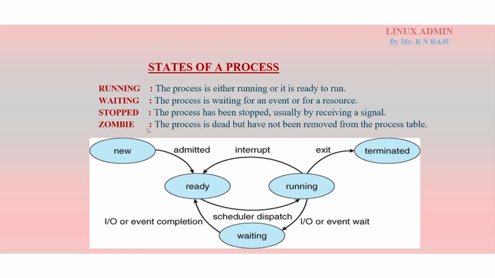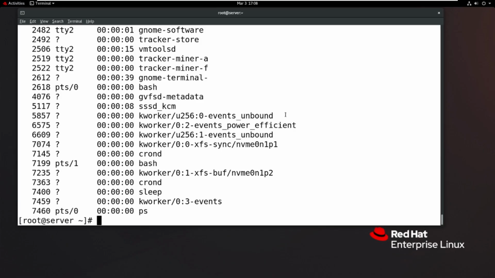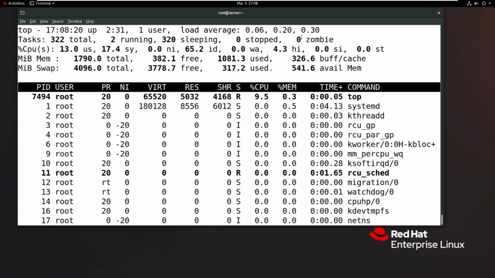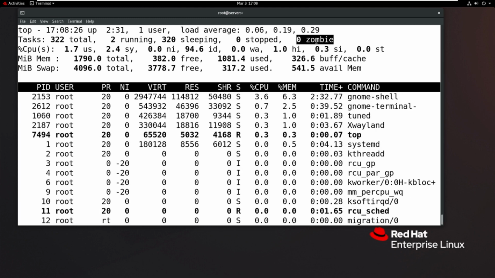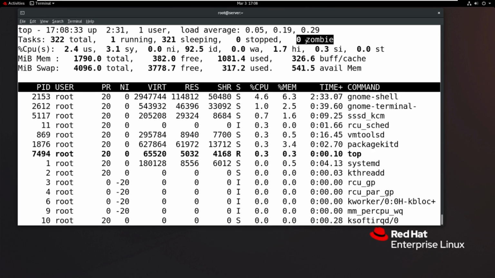So what is a zombie process? The process is dead but has not been removed from the process table. That is nothing but a zombie. Sometimes the process is dead, but has not been removed from the process table. But how do you know how many zombie processes are running? Even if the processes are dead but not removed from the process table, it is called a zombie process. So how to find the zombie processes? If you run the top command, here it is highlighted whether any zombie processes are running. Okay, 2 or 3 zombie processes are running. How can you find it? In the top command, on the right side, zombie processes are listed.